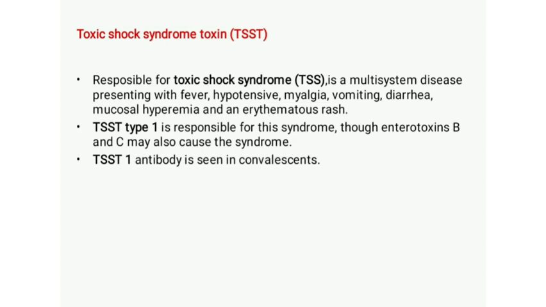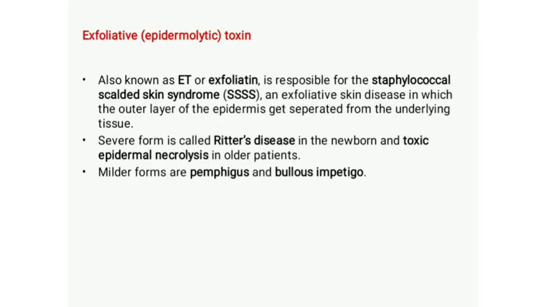And here toxic shock syndrome toxin 1 antibody is produced during the infection in convalescence, and this is protective, and its absence is a factor influencing the pathogenicity of Staphylococcus aureus. That is, this antibody can protect the host by neutralizing this toxin, but absence of this antibody worsens the infectious condition. Then another one is exfoliative toxin, which is produced by Staphylococcus aureus.